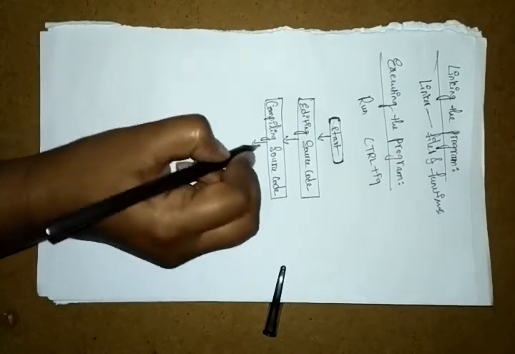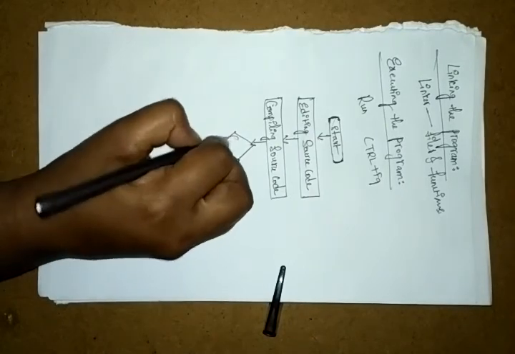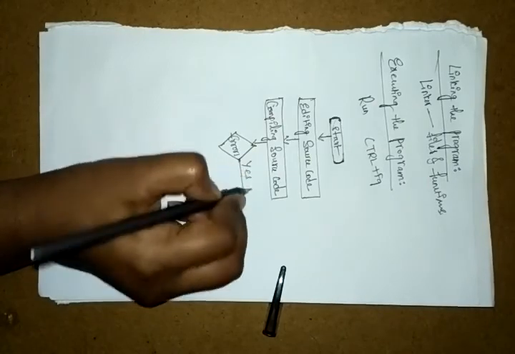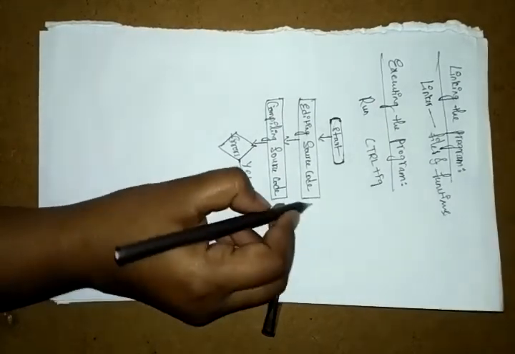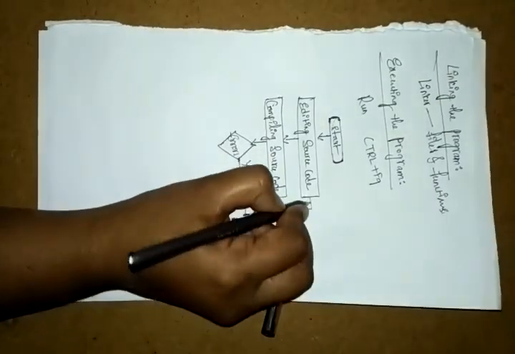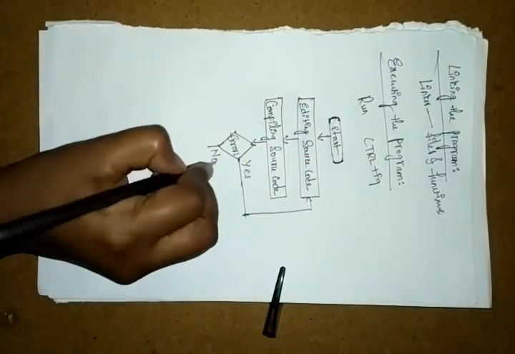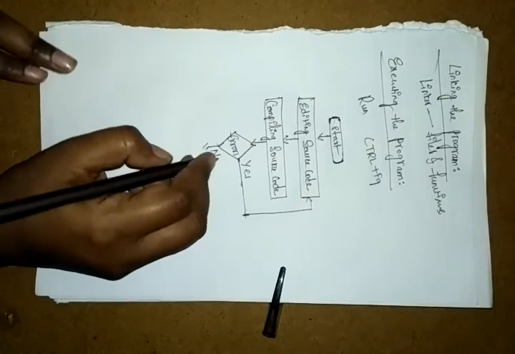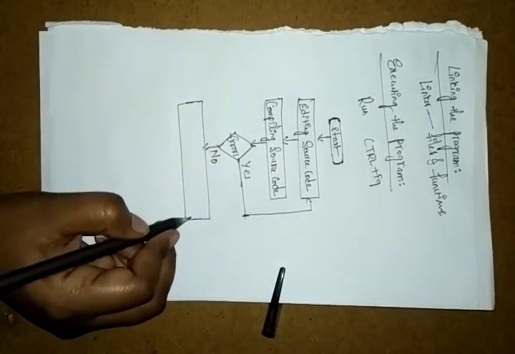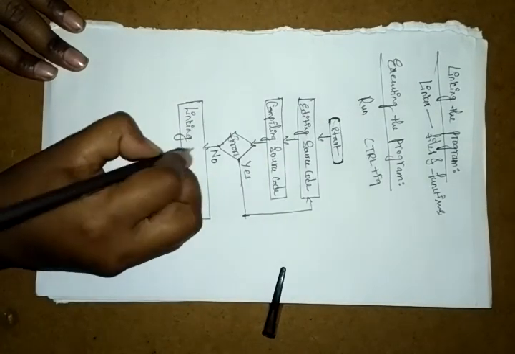Next, if we have compilation errors, that is our decision making symbol. Suppose you have errors, you have to check the code, the program we wrote. If there are no errors, it does the linking of our source code to object code.